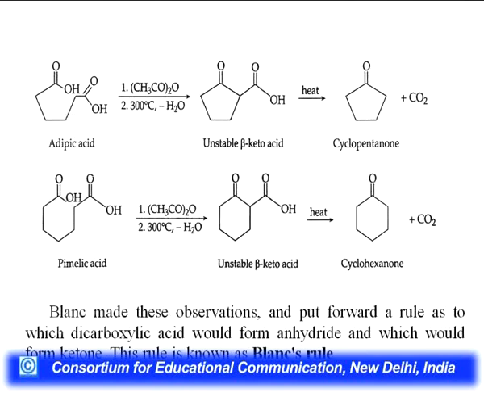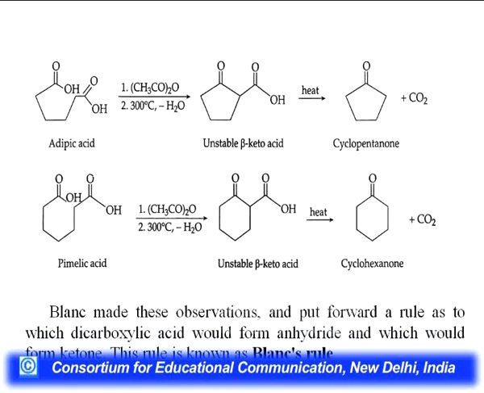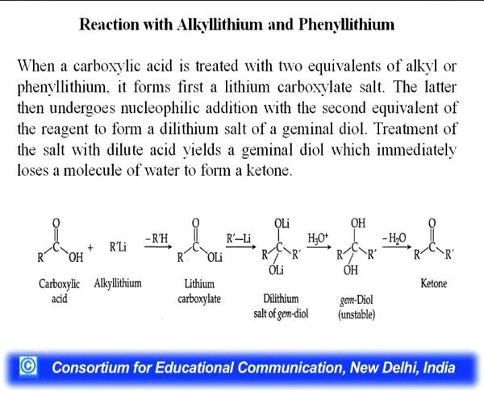Blanc made these observations and put forward a rule as to which dicarboxylic acid would form anhydride and which would form ketone. So, you can see the 1,5-dioic acid and 1,4-dioic acid will form the succinic anhydride and glutaric anhydride, while 1,6 and 1,7-dioic acid will form the ketone. Here are the cyclopentanone and cyclohexanone, and this is called the Blanc's rule.